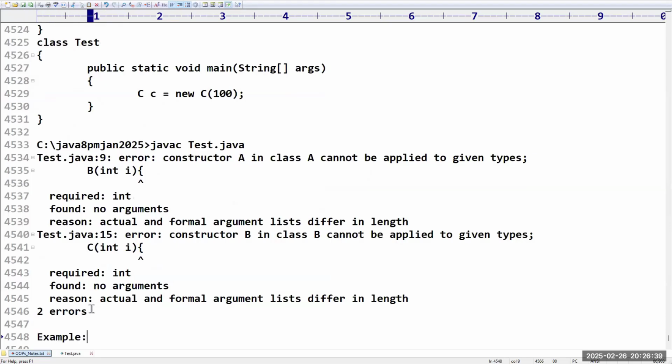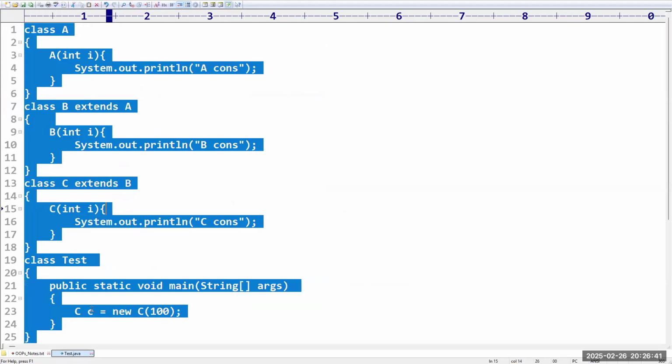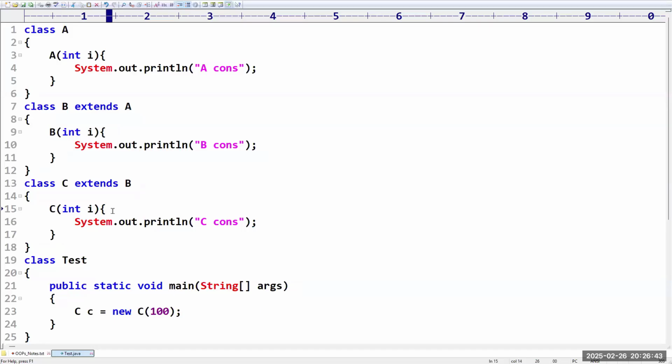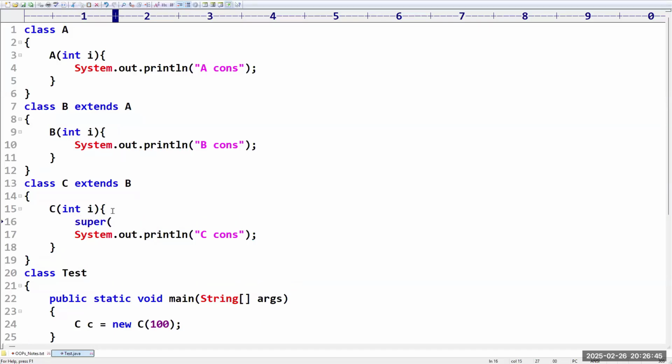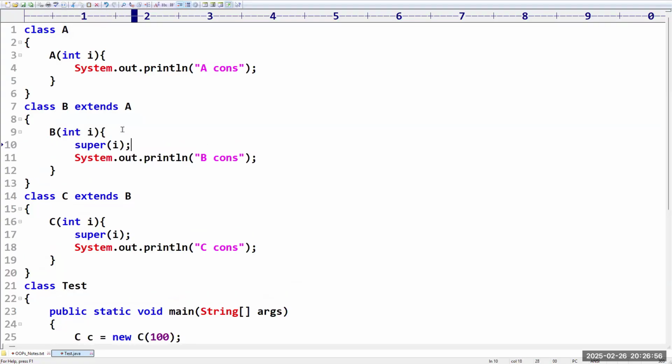But if I want all these three messages, is there any possibility? Yes. Here we can write super by our own. Now, what is the meaning? Whatever value that you are giving, that value I am passing to the super class. Now this will execute. And here also I am going to pass super of i. So it is passing this value to A.